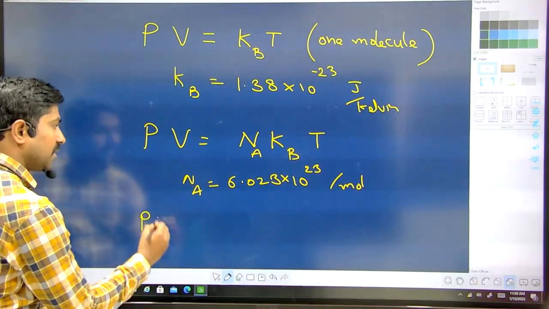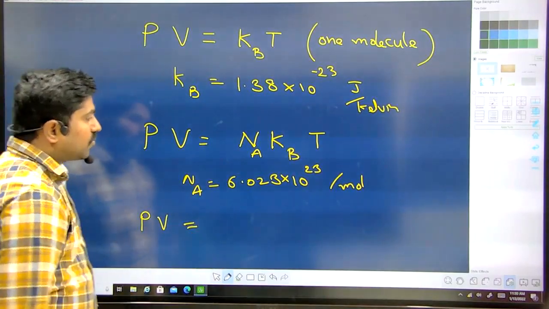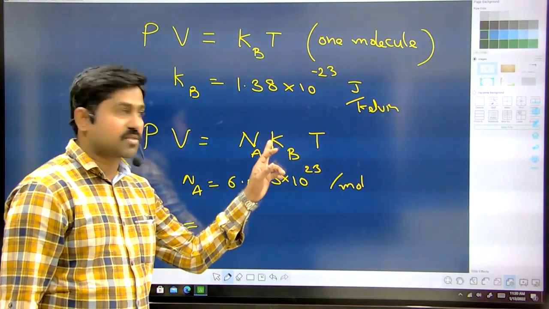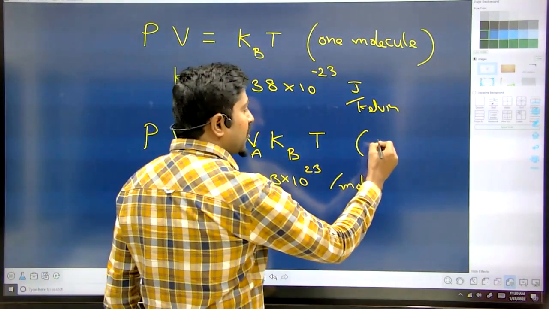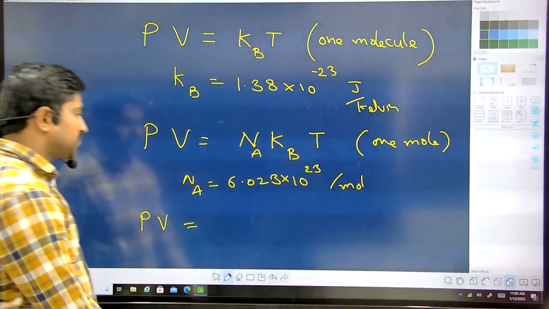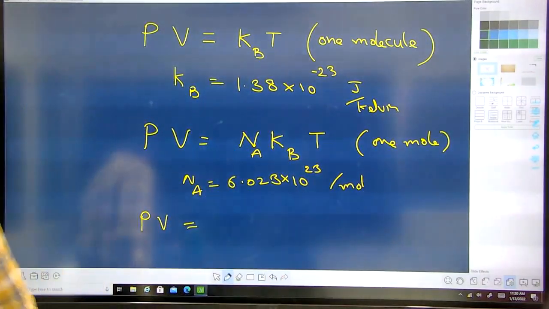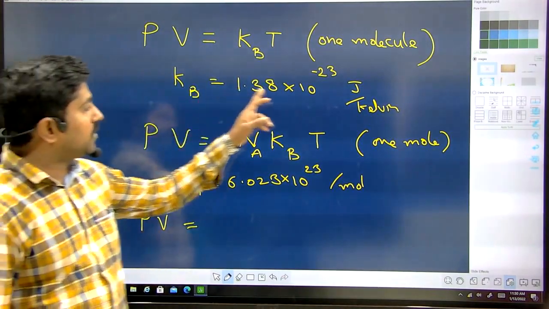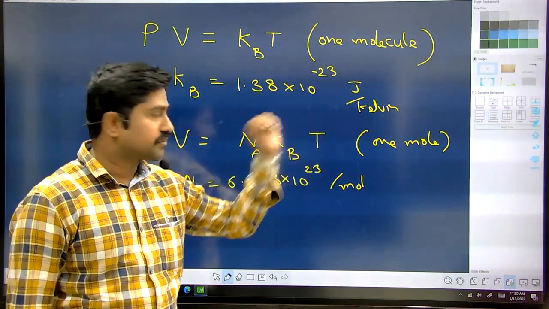Now PV equals the Avogadro number into the Boltzmann constant. This was taken for only 1 mole. The Avogadro number is 6.023 into 10 power 23 and the Boltzmann constant is 1.38 into 10 power minus 23.